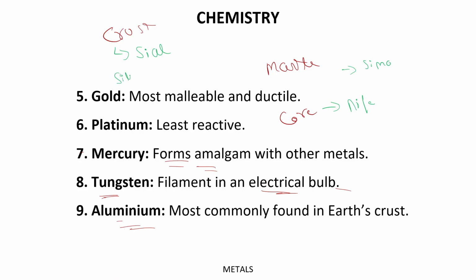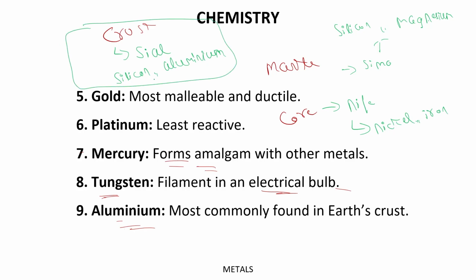Sial stands for silicon and aluminium. Sima stands for silicon and magnesium. Nife stands for nickel and iron. So just note it down.